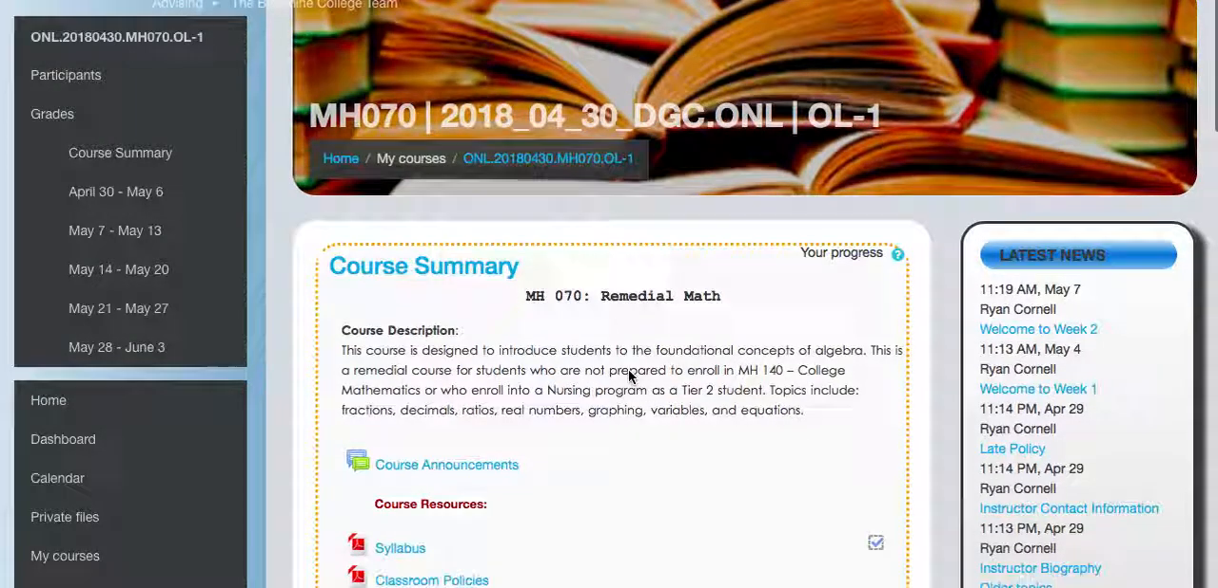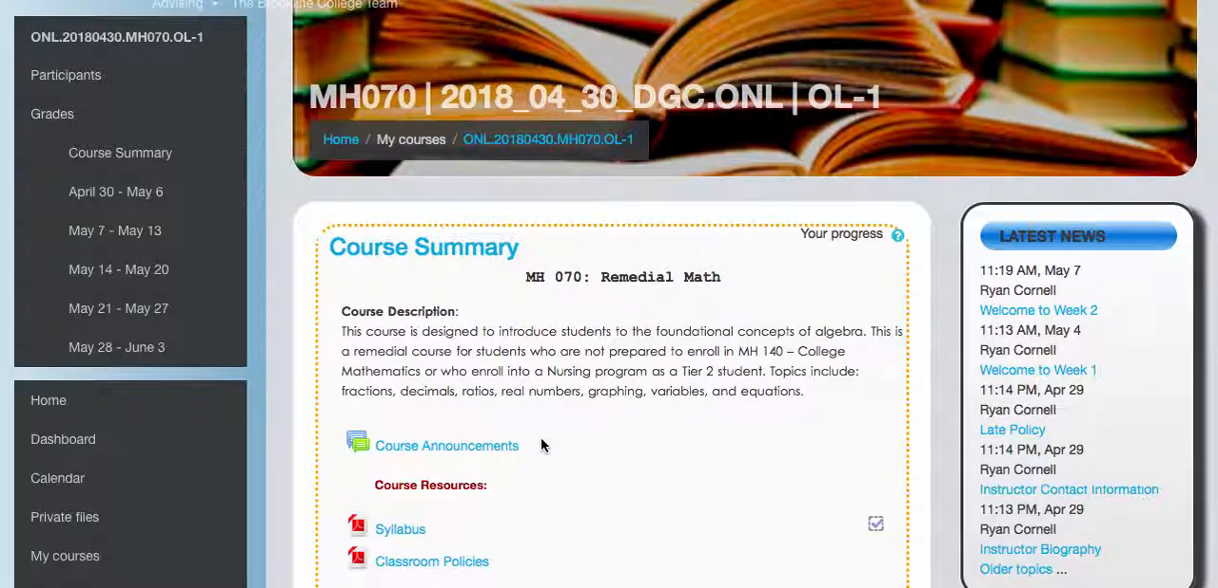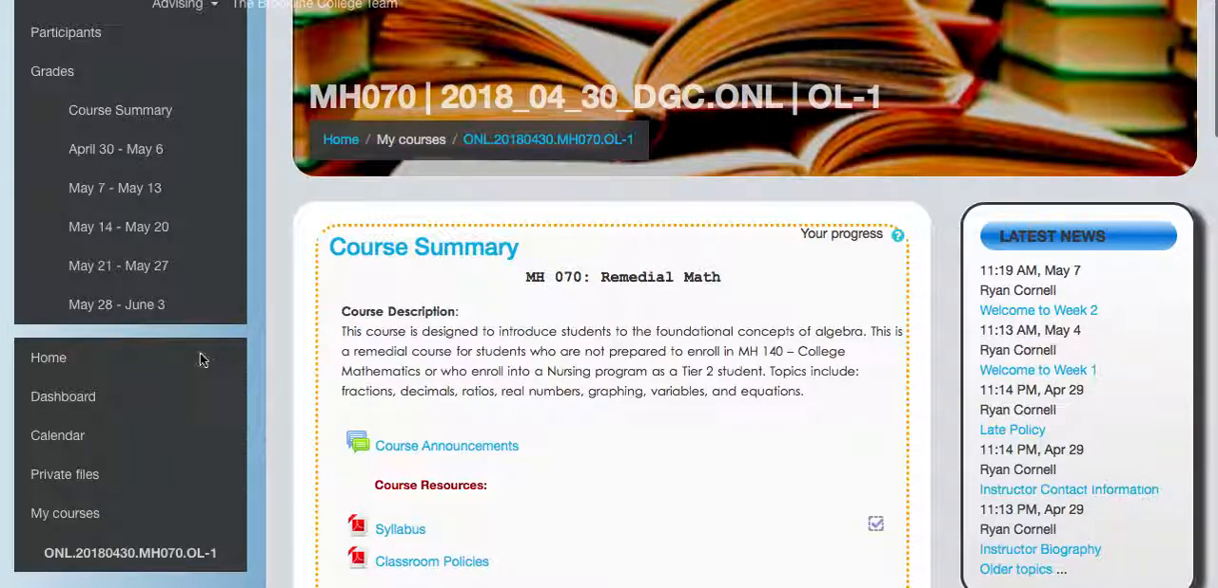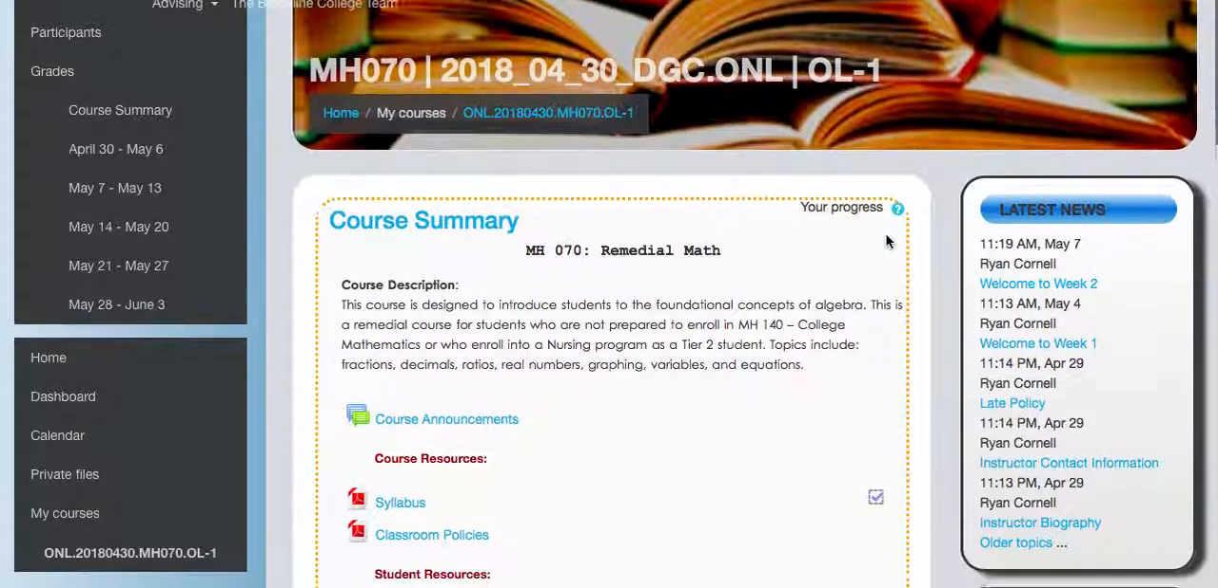On the main course homepage, you see a brief description at the top. On the left hand side you have the different weeks, other features, and links. On the right hand side you'll see latest news. Some of the announcements will pop up in there, like the late policy and instructor contact information. You can click on that and it'll go straight to the announcement.